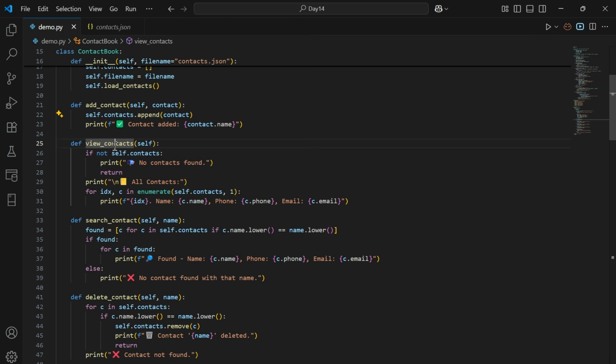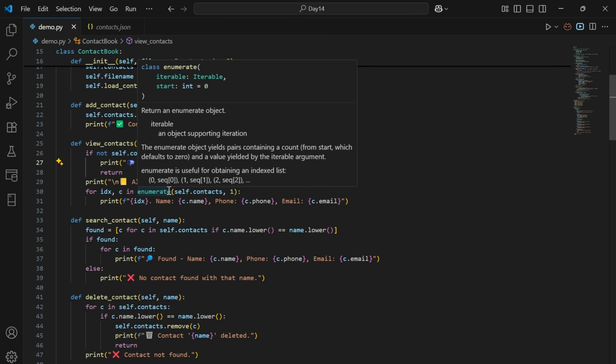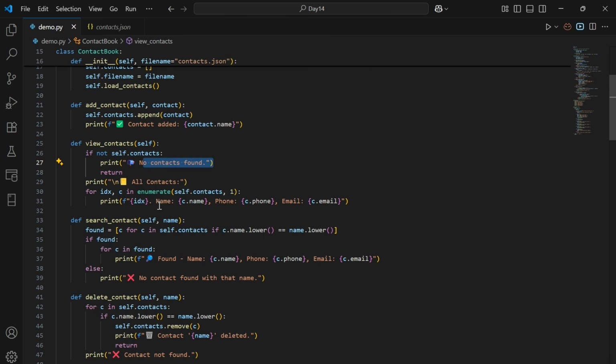Next, view_contact. This method shows all the contacts stored in our list. If the list is empty, it displays no contacts found. Otherwise, it prints all the contact details one by one using a for loop.